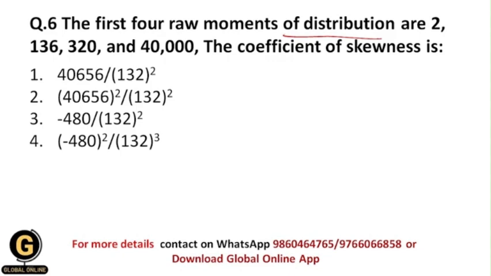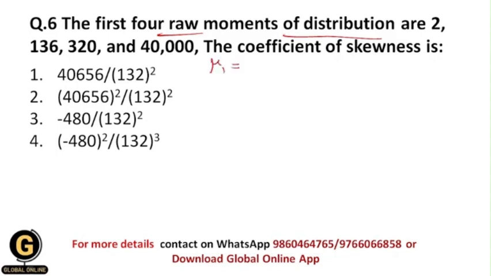So actually we have seen mu1, mu2, mu3, mu4 in the previous question. In that question they were called the central moments, but here they have given you the values of raw moments. So by the values of raw moments, now we need to calculate the values of central moments. So first of all, write the values of raw moments.